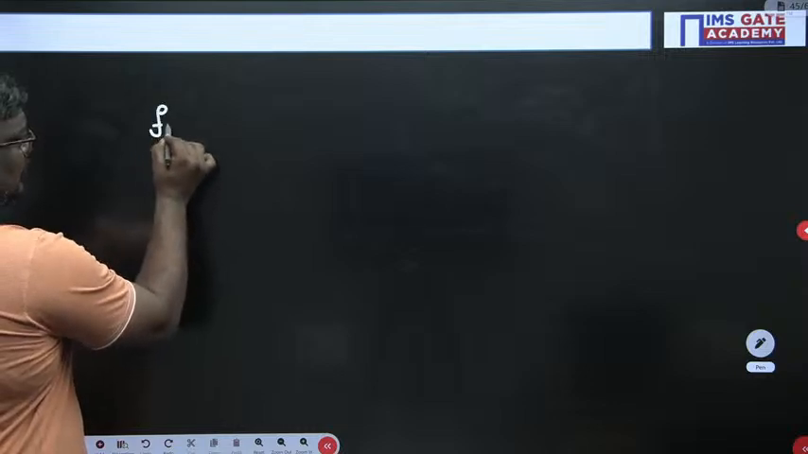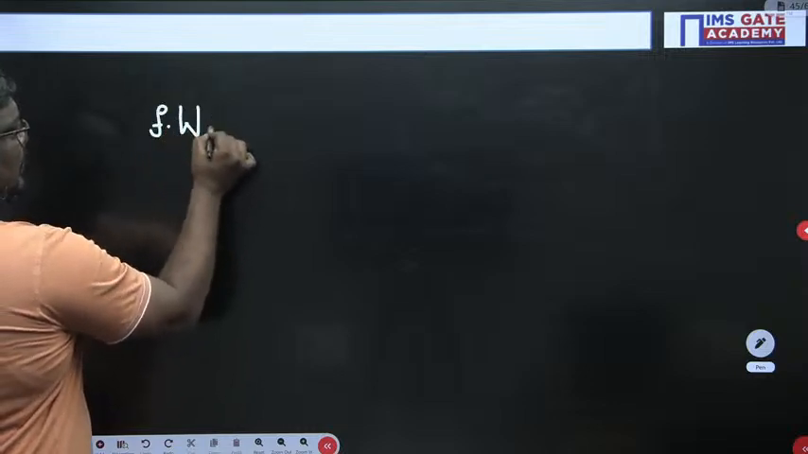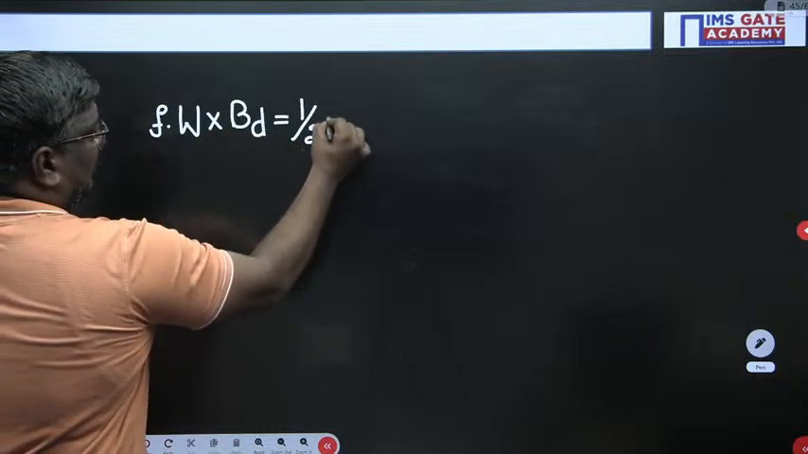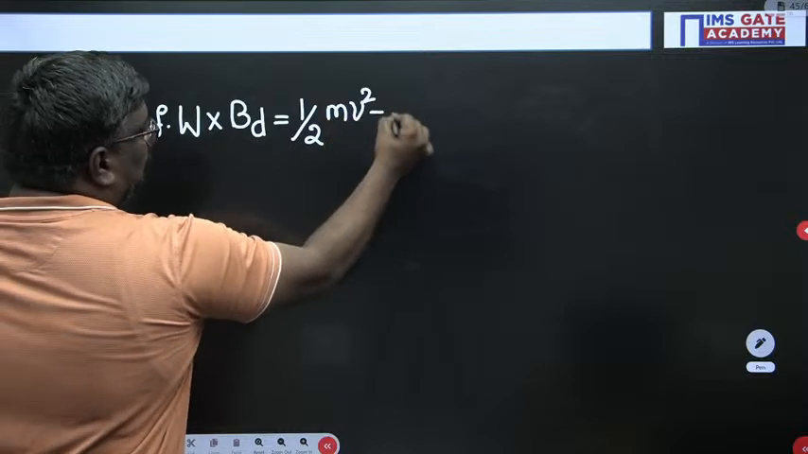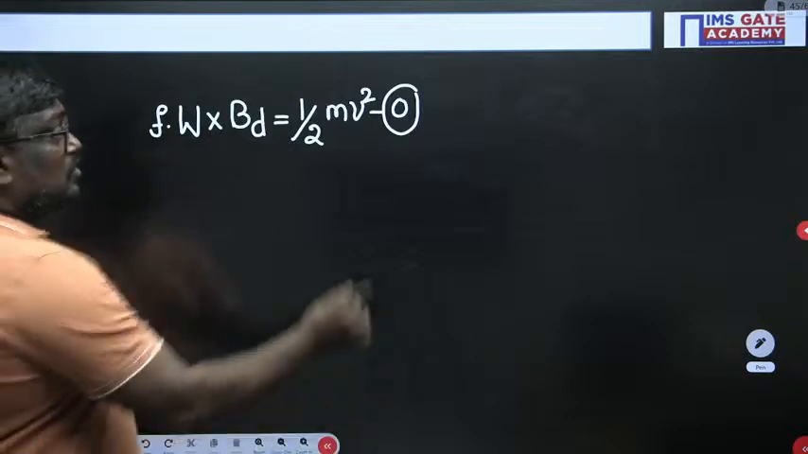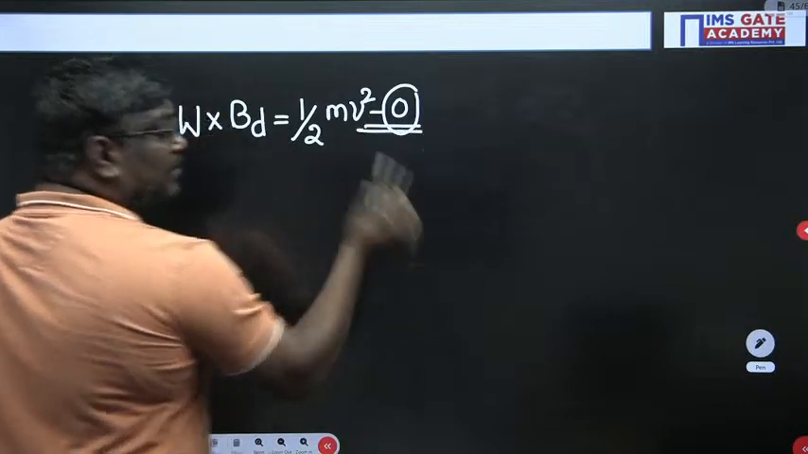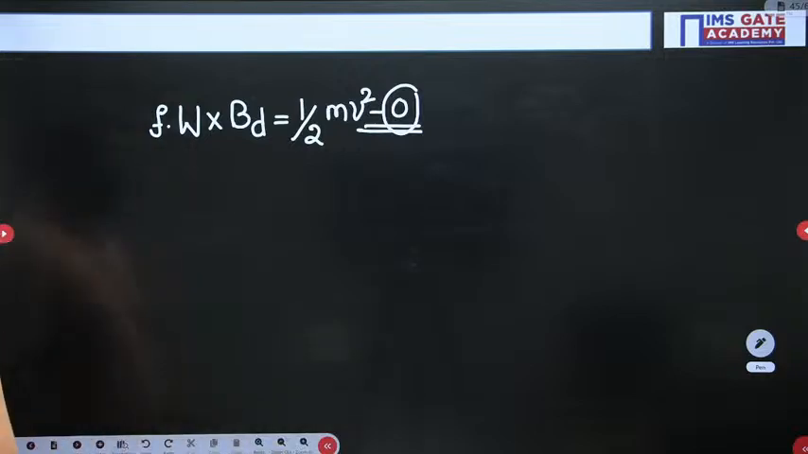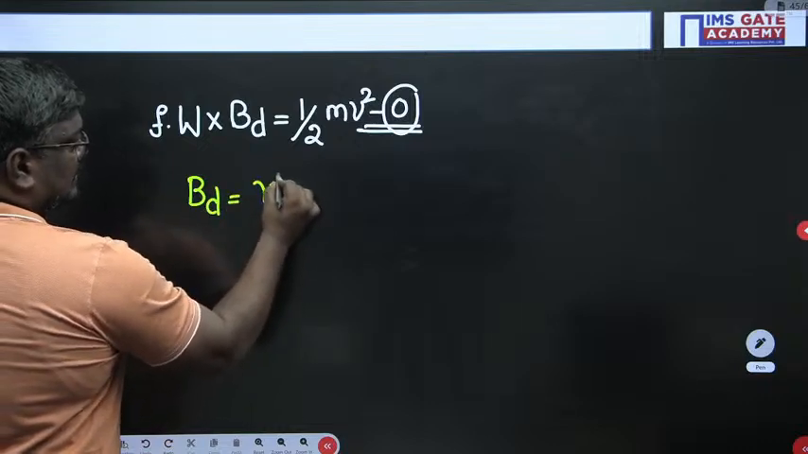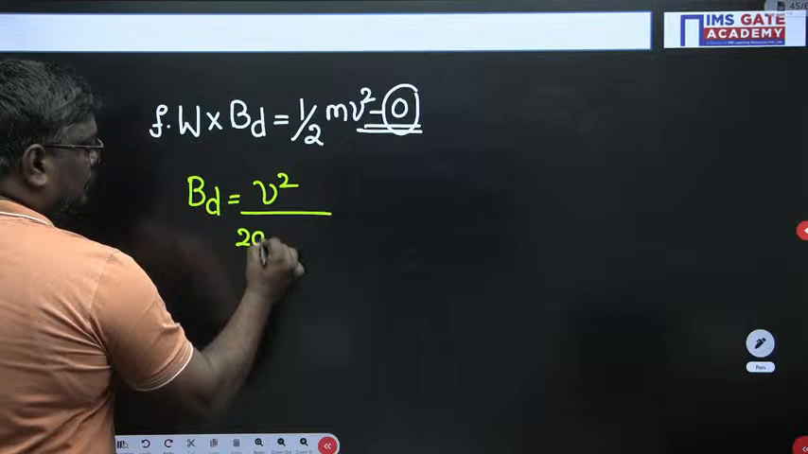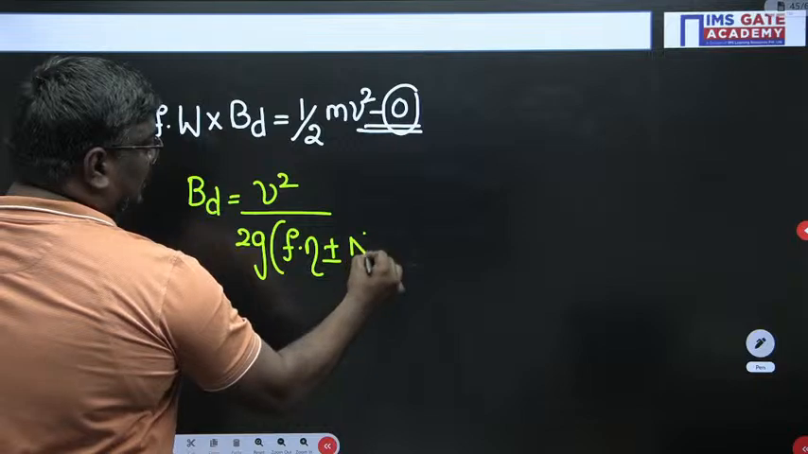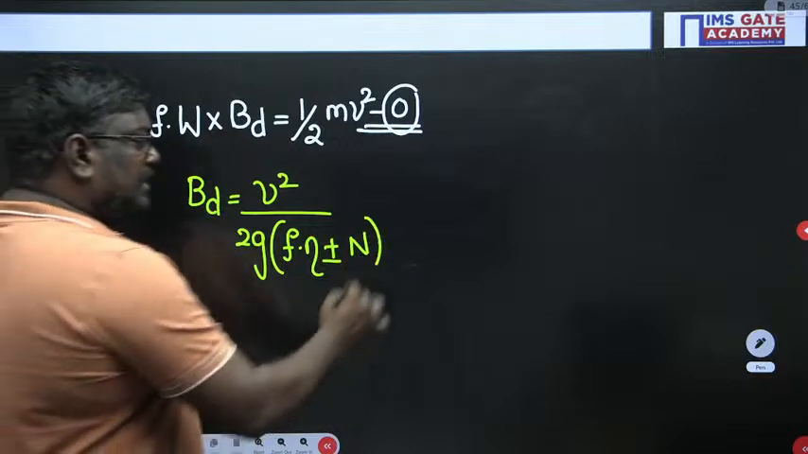coefficient of friction into weight into braking distance is equal to kinetic energy, half mv square minus 0 when it is dead stop condition. If it is not a dead stop condition, there will be V1, V2. That is the reason I am telling this concept here. So if you simplify that, on a sloping side, braking distance is given as V square upon 2g into (f efficiency plus or minus n). Are you getting, my dear students? This is braking distance.